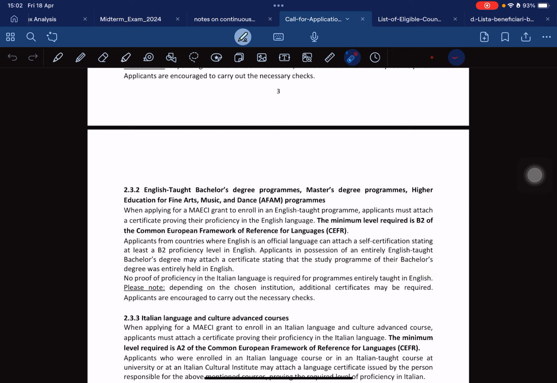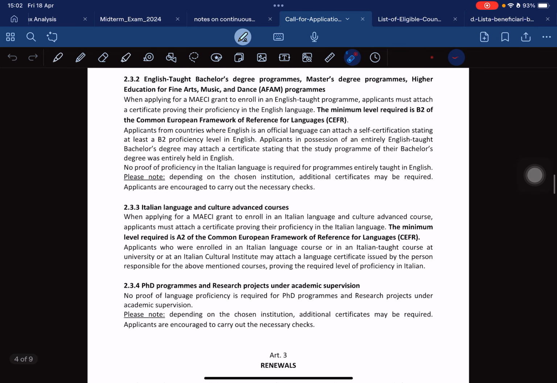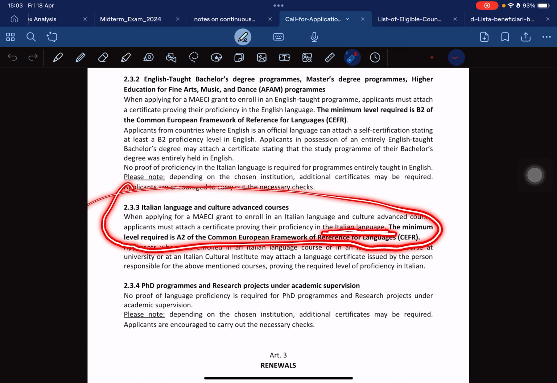And then the next one is the Italian language and culture advanced course. As for them too, they also require proficiency in the Italian language, as it is written here.